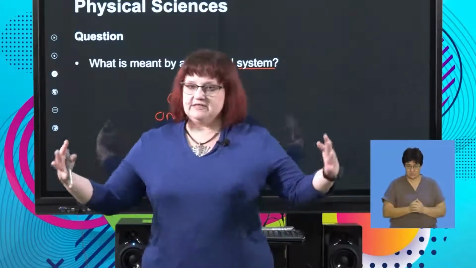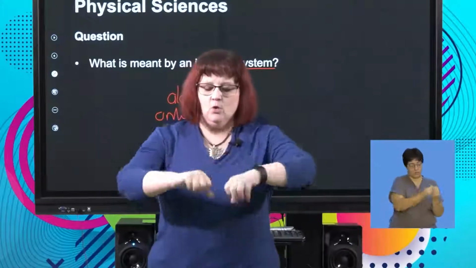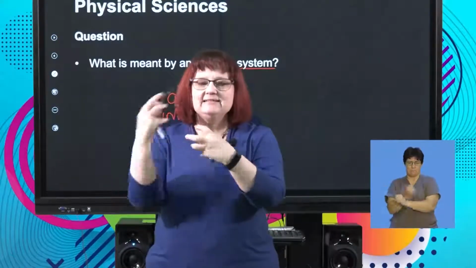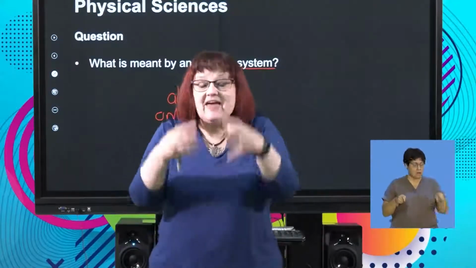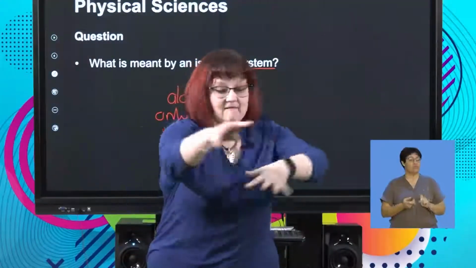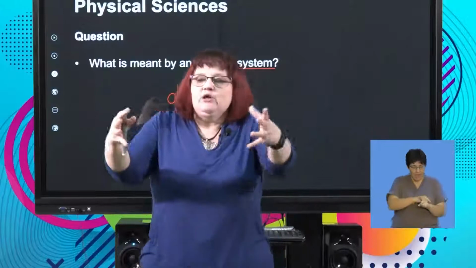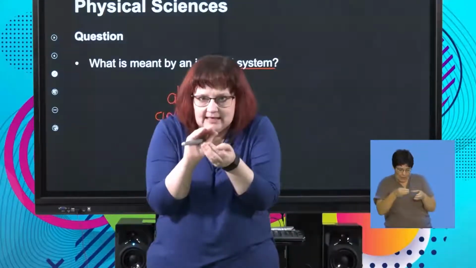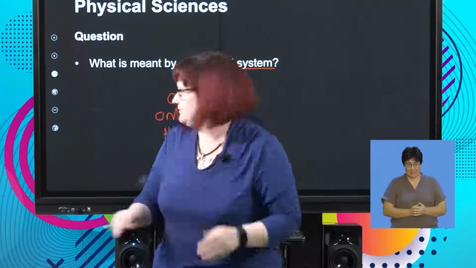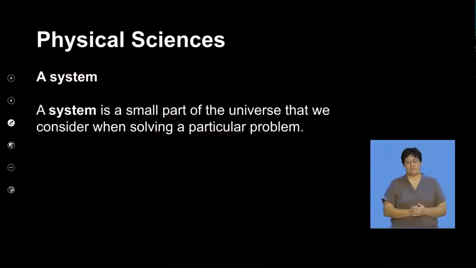When we have two objects colliding, or one object exploding, that interaction between the objects, that's my system. I'm taking it from the big picture, from everything that's hanging around it, and I'm only going to consider the small little section. That's the system. Okay?